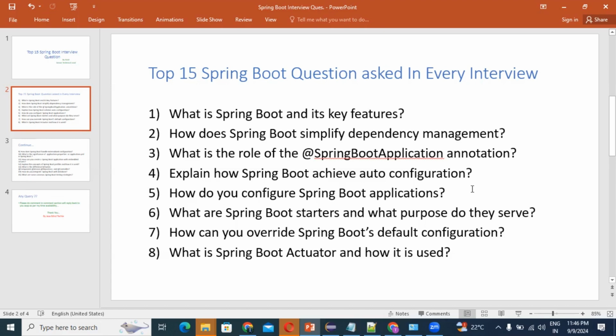Third, command line arguments: pass configuration properties as command line arguments when starting the application. Fourth, configuration classes: use the @Configuration annotation on classes to define beans and customize settings as per your requirement. Right, guys? This is the way by which you can configure a Spring Boot application. These are all very, very important questions, and I am explaining them here.